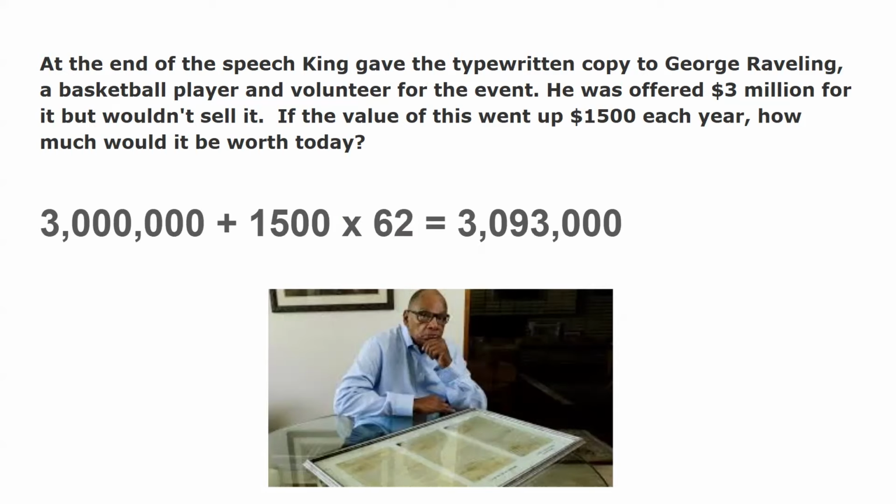You would do 3 million plus 1,500 times 62 in order of operations. You want to do 1,500 times 62 first. And 62 again is based on the year 2025, and it would be worth $3,093,000. My guess is it's probably worth a whole lot more today.